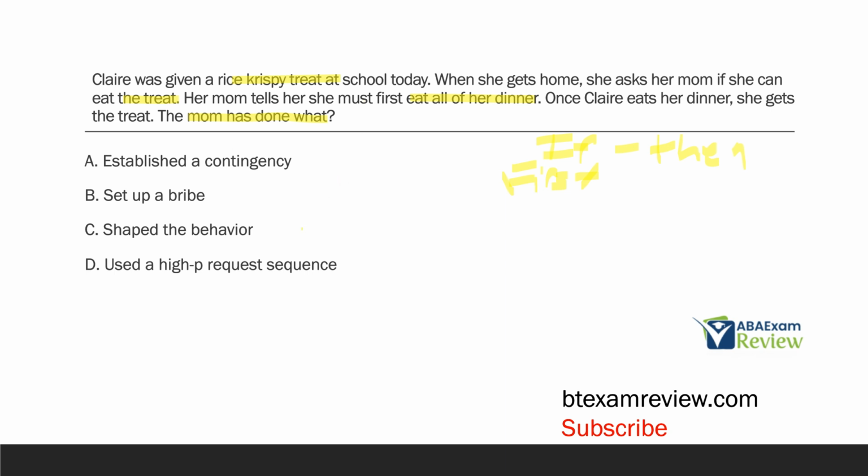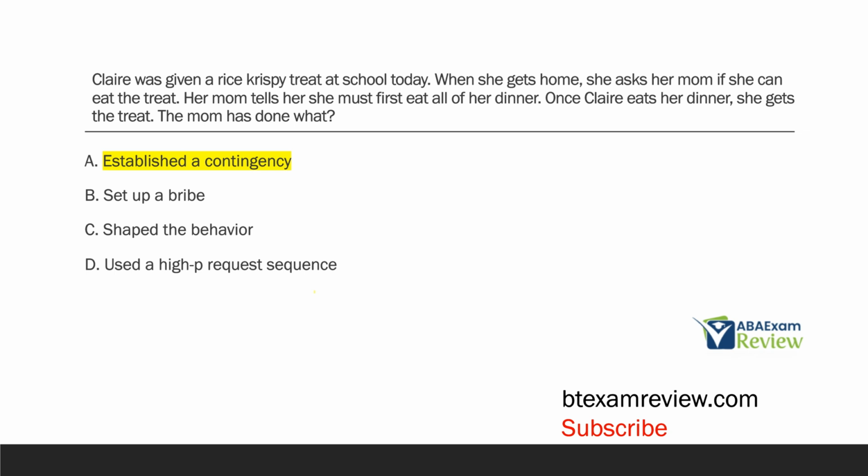C, shaped the behavior. With shaping, we're looking at approximations and terminal behaviors. We're not necessarily looking at shaping here. And then they used a high-P request sequence. With a high-P request sequence, we're going to give high probability requests that are likely to occur, followed by that final low probability request that we want to see. That is not what happened here. Mom did not give a bunch of high probability requests. She just established that if-then, first-then contingency. If you eat your dinner, then you get your treat. The mom has done what?